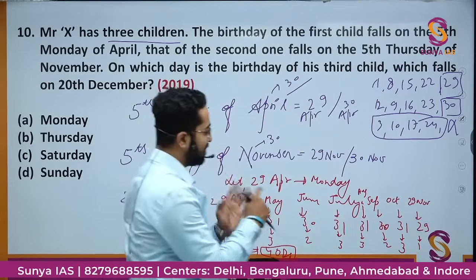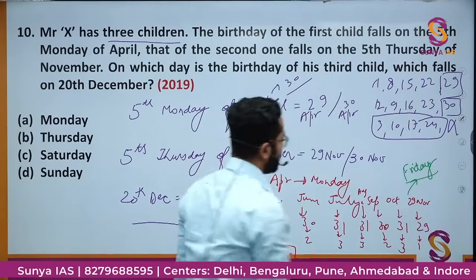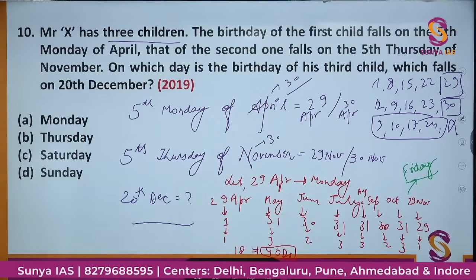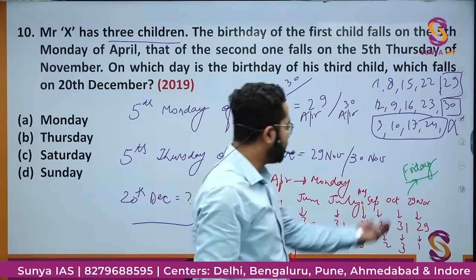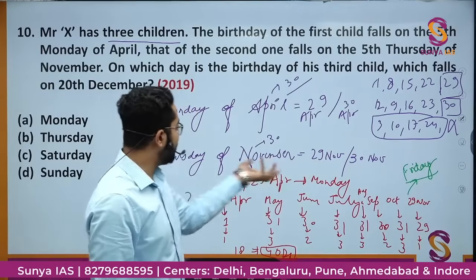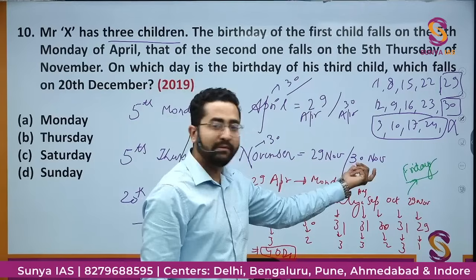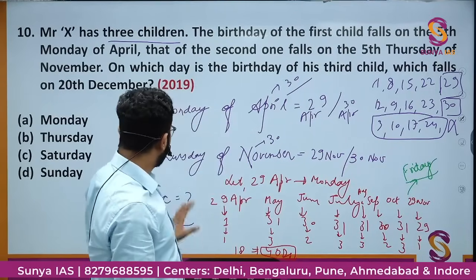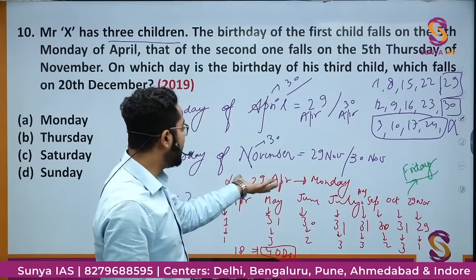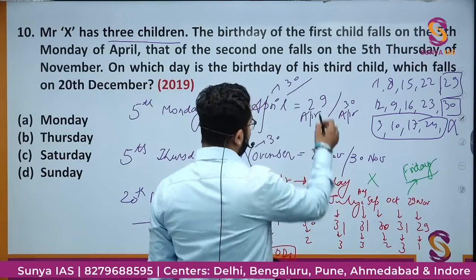29th April is a Monday, then 29th November is 4 days later: Tuesday, Wednesday, Thursday, Friday. 29th November is a Friday. That we have calculated. If 29th April is a Monday, then 29th November is Friday. Right? But this 29th November should be Thursday. So if it is Friday, then 30th November will be Saturday. Right? So in any case, these two will not be Thursday. That means 29th April is not a Monday.